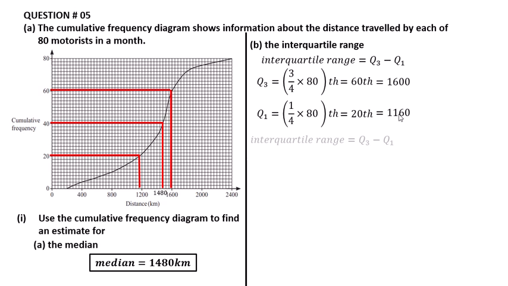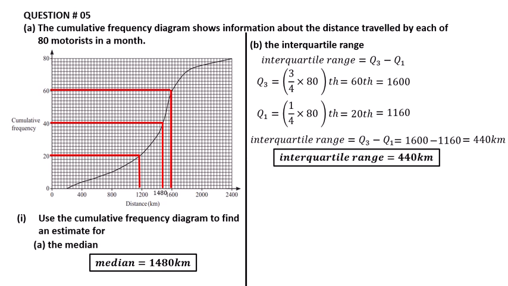Here 1160. The interquartile range formula is q3 minus q1. Putting in the values, q3 is equal to 1600 minus q1 is equal to 1160. After subtraction we get 440 kilometer. The interquartile range is 440 kilometer.